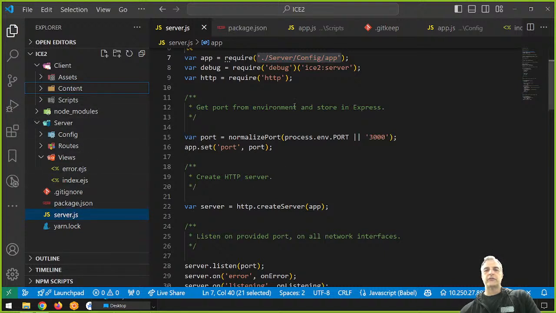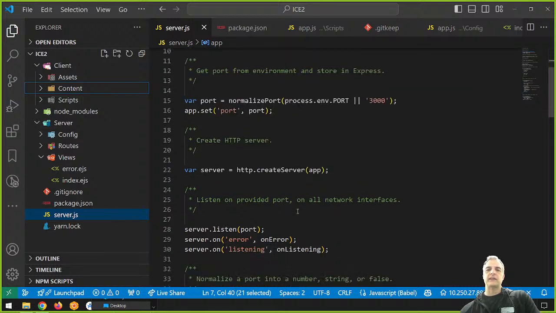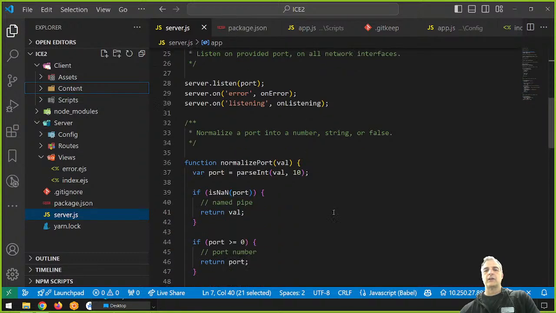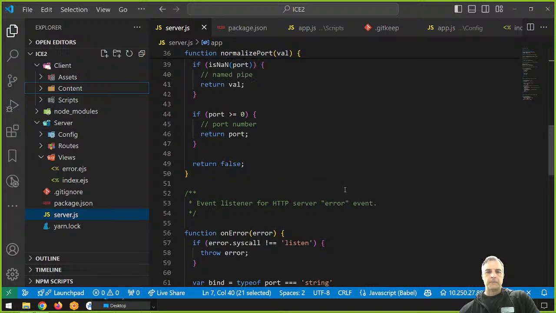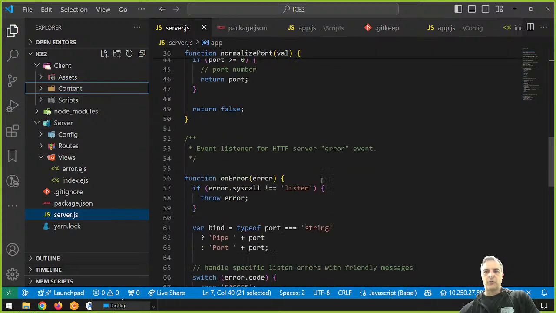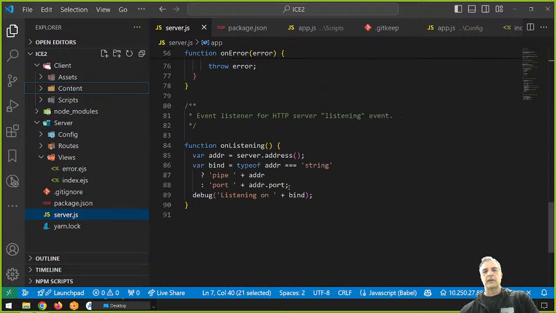And inside of our server.js, the first thing we do is get a reference to my app itself. I do some debugging. I require HTTP. And here I finally create my server way down here. This is where I create my server. Let me show you this. Here I normalize the port. I do all this work, and down in here, I start listening.